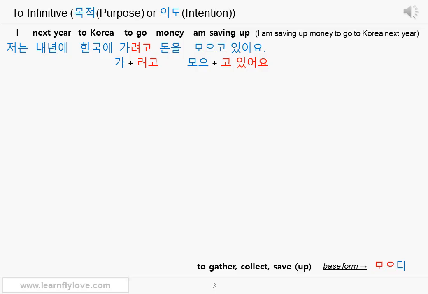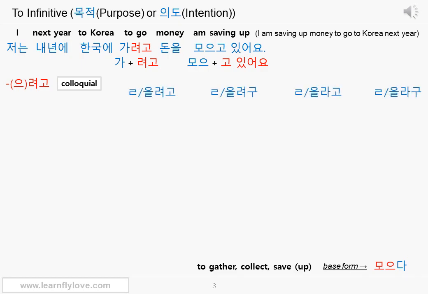Then let's learn some colloquial forms that you can use in spoken Korean only. The original connective ending is 으려고 or 려고, right? In spoken Korean, instead of 으려고 려고, you can use 으려구, 으라고, or 으라구.